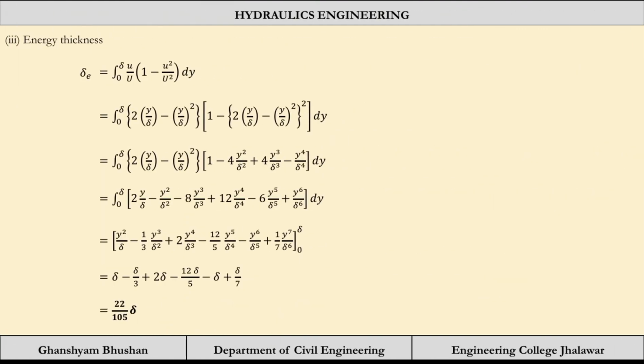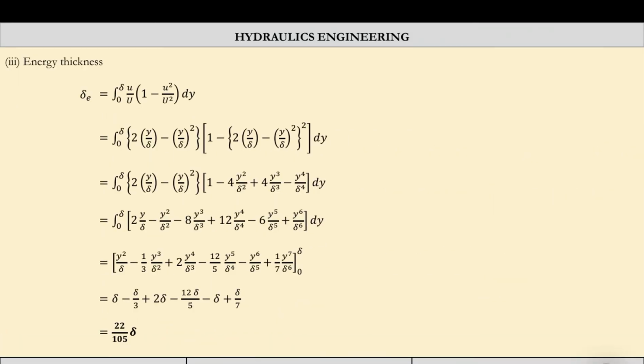And lastly the energy thickness. Again this formula is a little changed. Here we have to do the squaring and then multiplying. Finally you will get this quantity, integrate it with respect to y. After integrating and putting the value of y in terms of delta, we are getting 22 by 105.